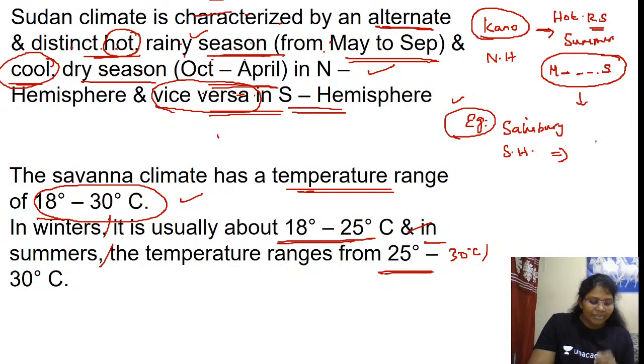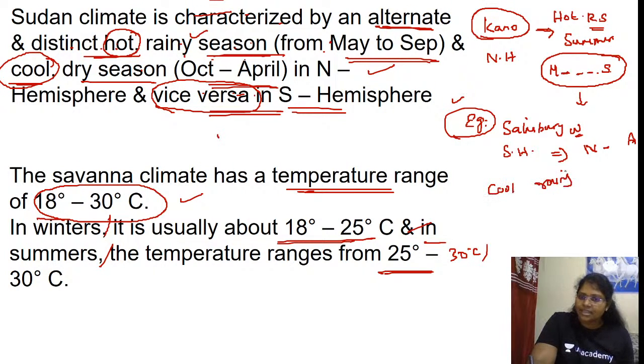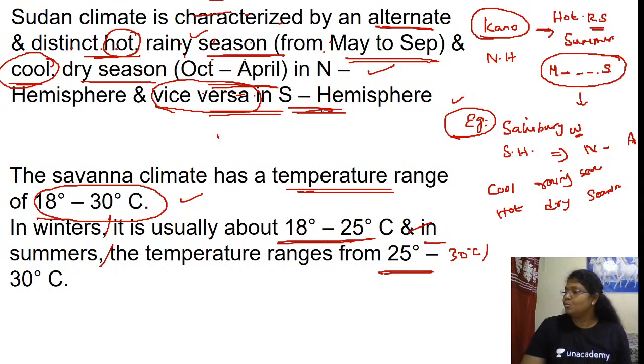For example, the precipitation starts from the month of November till April, you have rainfall. Yes or no? And in the summer season, so winter season, which means cool, rainy season, and hot, dry season. How many of you understood this clearly? This is exactly the vice versa. So please don't fail to watch this. This is one of the most important points. Did you understand?